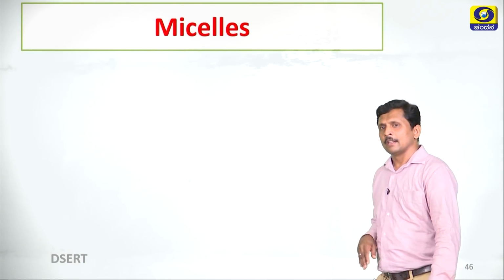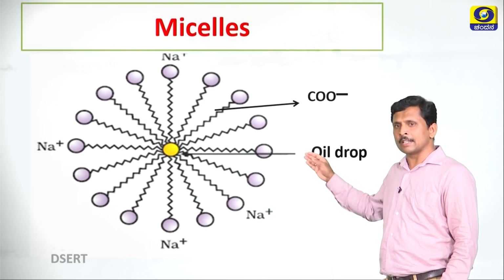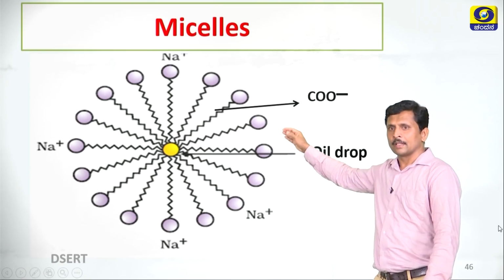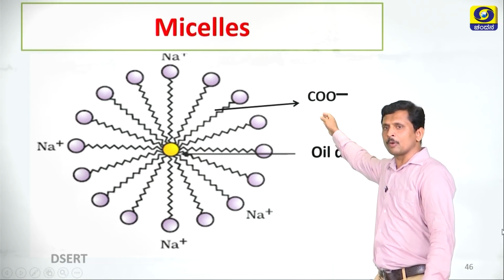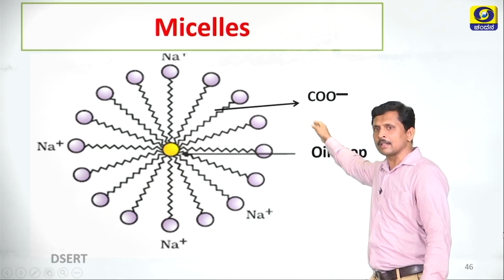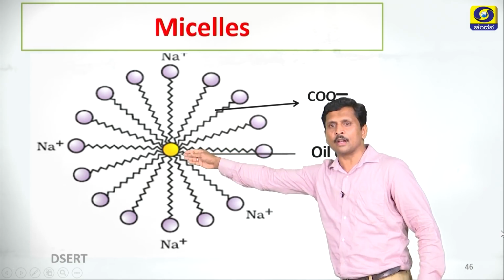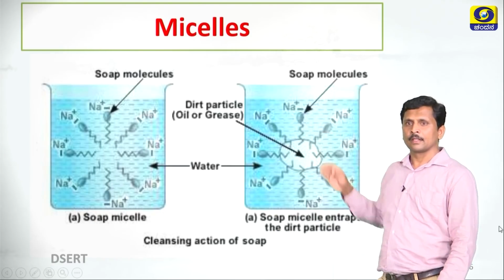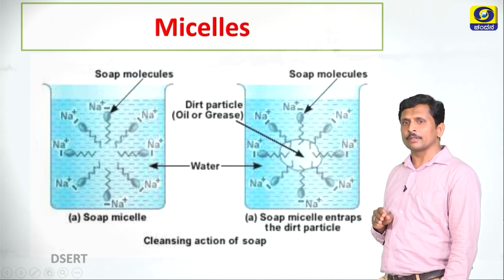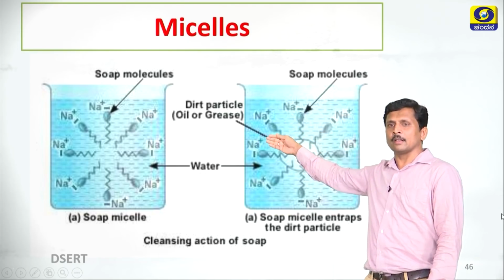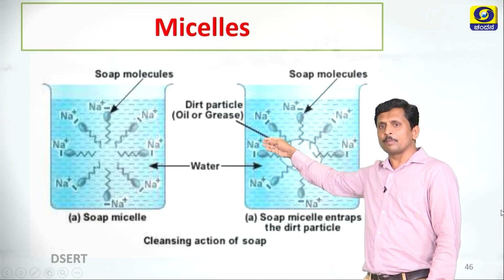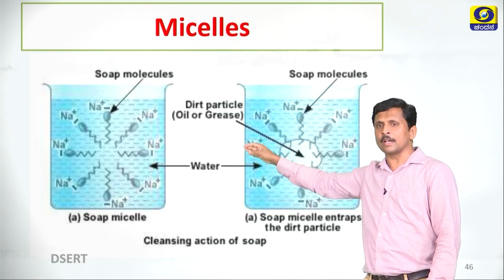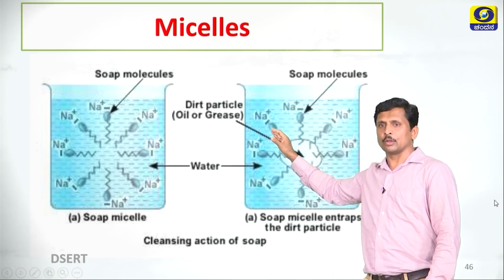Let us see the structure of micelles. So, this is the structure of micelles. Here micelles are attached to the oil drop. This tail part is called the hydrophobic part, that is the hydrocarbon part. Then these heads are called the ionic part, these are hydrophilic in nature. How do micelles clean the cloth? See, when we dissolve soaps in water, it produces special structures called micelles. These micelles attach to the dirt and clean the clothes.